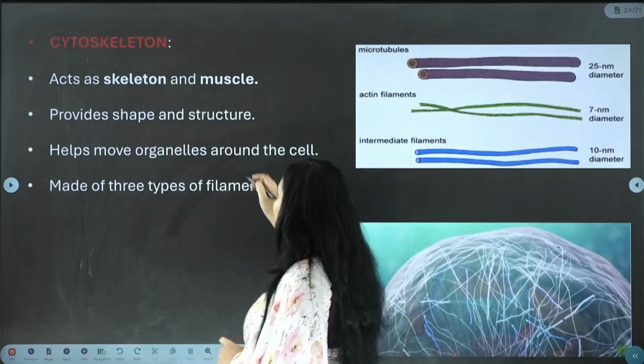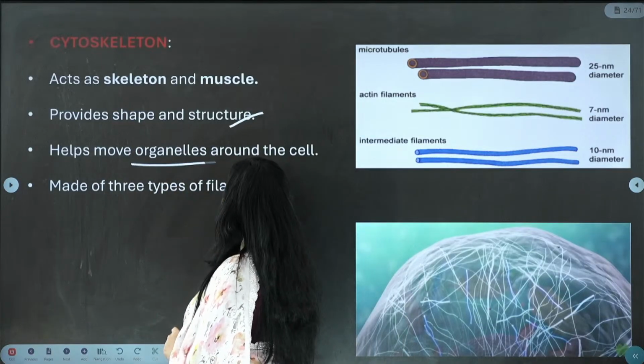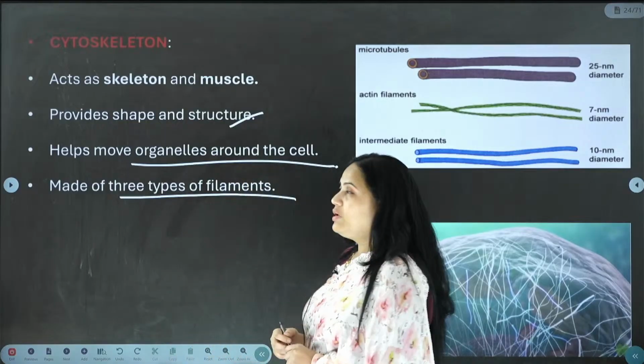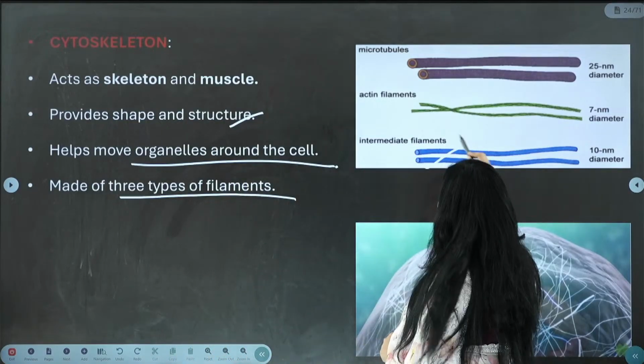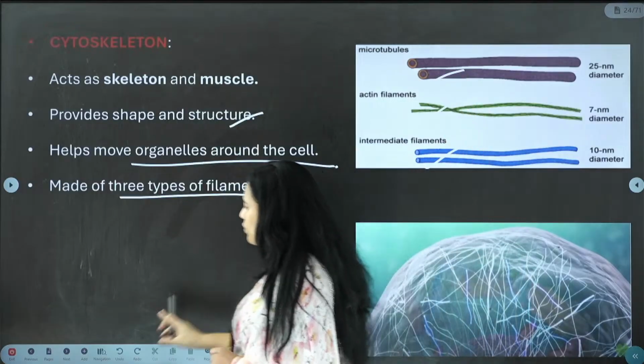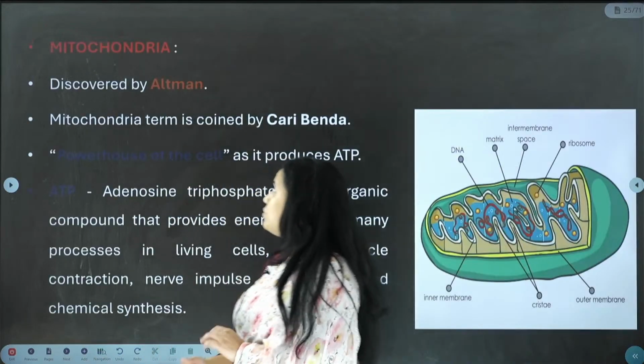It provides shape and structure, and helps move organelles around the cell. It is made up of 3 important types of filaments: intermediate filaments, actin filaments, and microtubules. These are all not important for you.